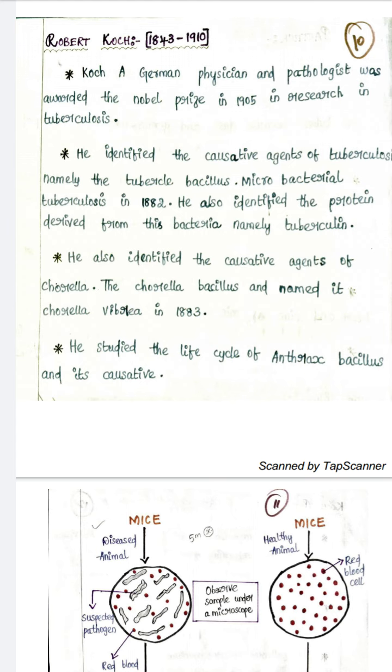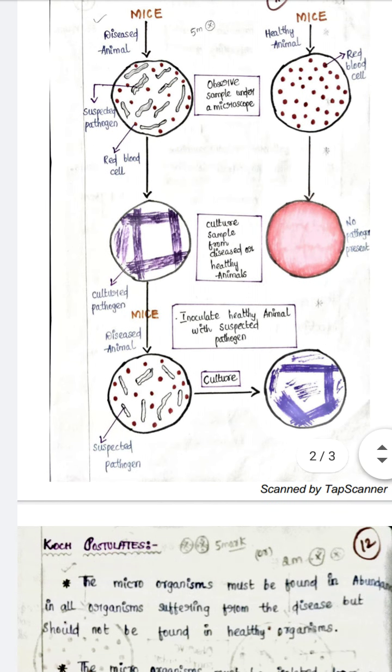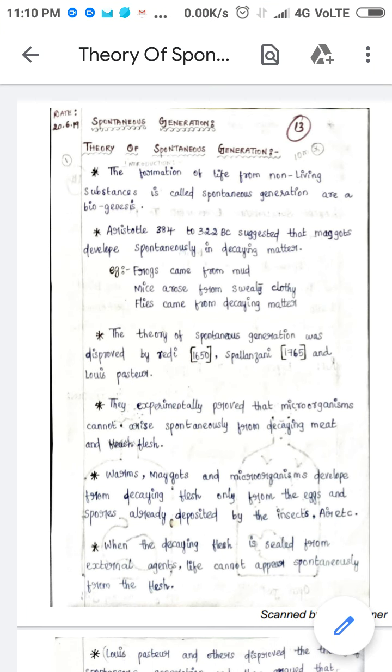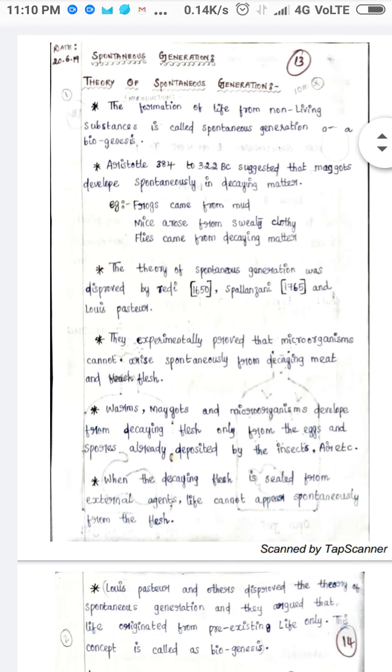So let's discuss spontaneous generation. We have already discussed spontaneous generation. Spontaneous generation is the formation of life from non-living substances, also called abiogenesis.